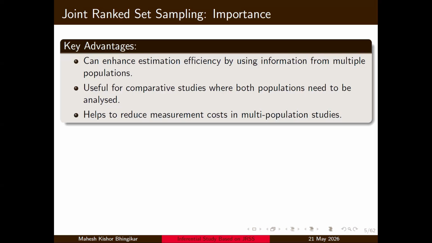So why are we going for joint rank set sampling? The key advantage is that it can enhance estimation efficiency by using information from multiple populations. It is useful for a comparative study where both populations need to be analyzed simultaneously, and it helps to reduce the measurement cost in multi-population studies.